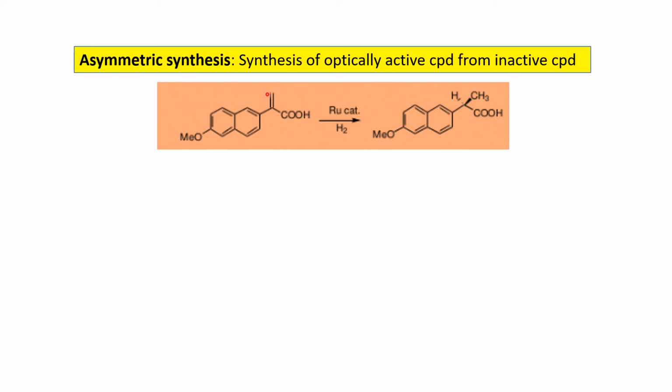What about asymmetric synthesis? I already said it is the synthesis of an asymmetric center, that is, an optically active compound from an inactive compound. For the compound which does not have an asymmetric carbon, we prepare the asymmetric center, giving an optically active compound, with the help of an optically active reagent, or with or without a reagent. Both we call asymmetric synthesis only. See this compound, there is no asymmetric center in it. We are preparing the asymmetric center in this compound, and this we call asymmetric synthesis. Easily we can keep that in mind: preparing the asymmetric center in the compound is asymmetric synthesis. So this is an optically active compound, this is an optically inactive compound.